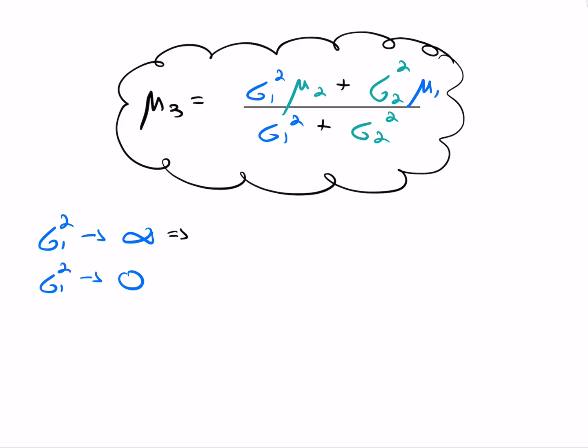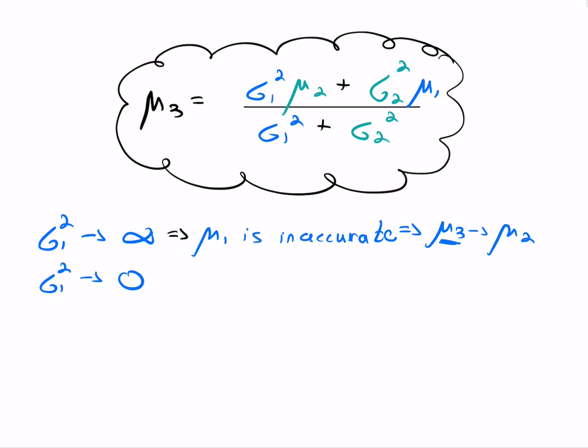It means that mu1, the prior estimation, is very inaccurate. Therefore, in the posterior process, we should favor mu2. We should favor the measurement we are getting from the sensors. Therefore, mu3, the new posterior mean, should be closer to mu2.